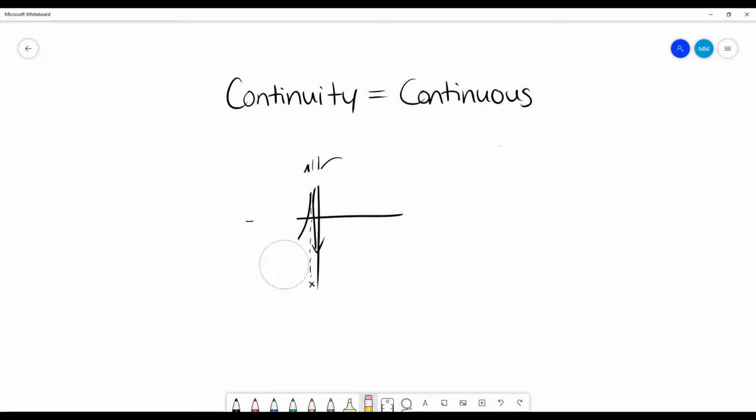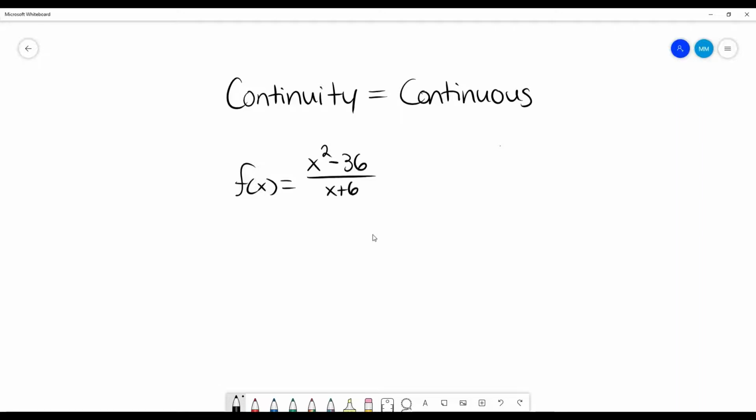All right. So let me give you a few examples really quick. So obviously with that asymptote, that's an asymptote. But if I had a hole, maybe I have a function that looks like this. Maybe I have, let's say, x squared minus 36 over x plus 6. This function is going to have a hole whenever x equals negative 6. It's going to have that discontinuity.